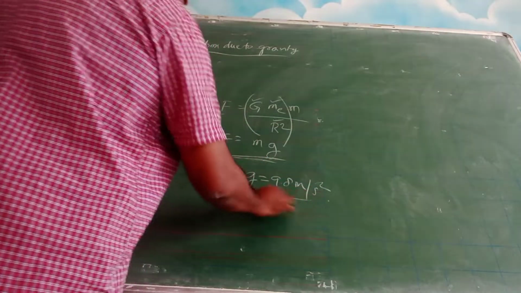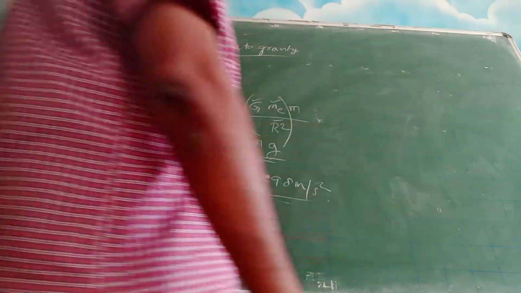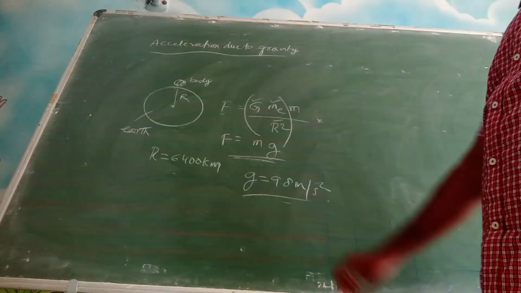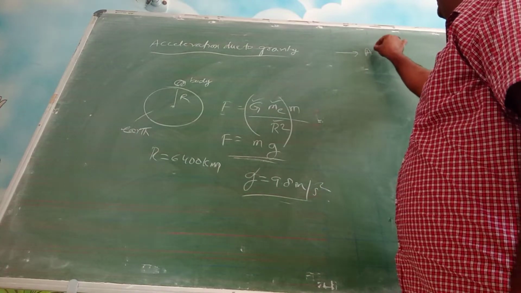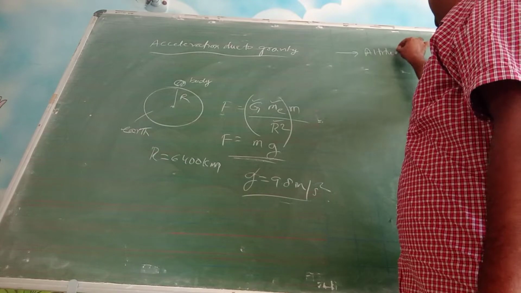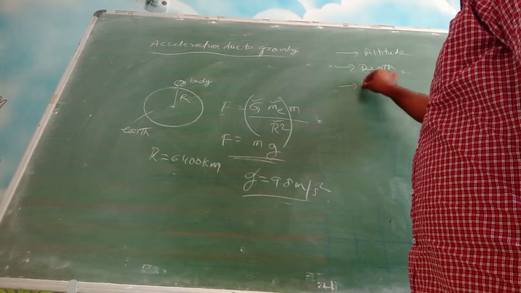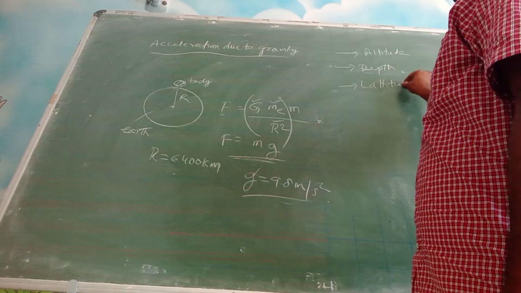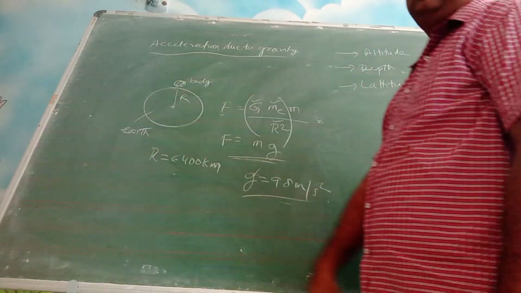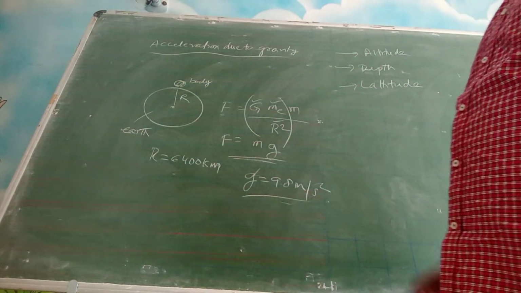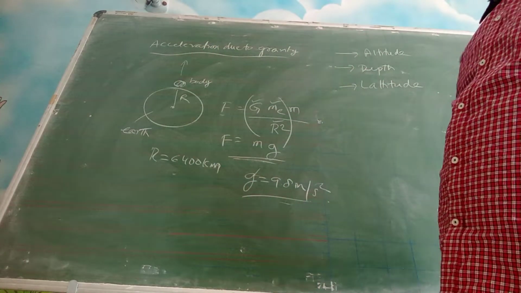Now this g value also varies. We are going to study the variation of this g value with respect to, first one is altitude. Altitude means height. Second one is depth, and third one is latitude. That means when the body is very close to the earth, the value is 9.8 only. But what if I take the body higher than the ground to a considerable height?